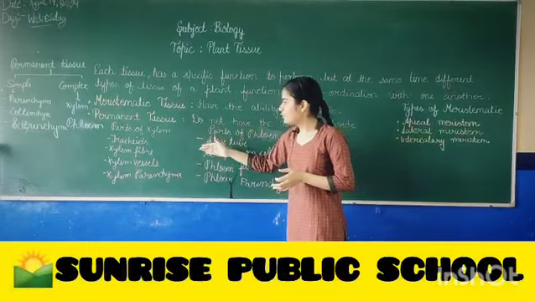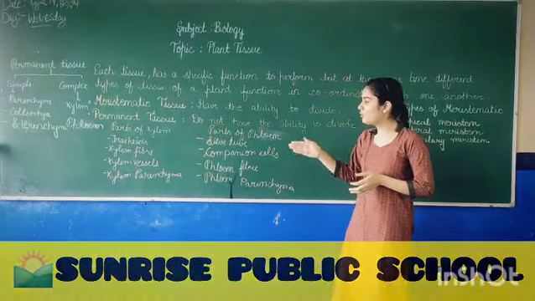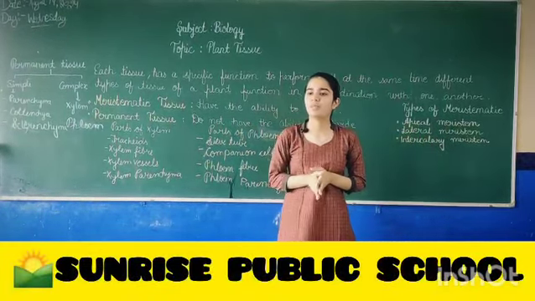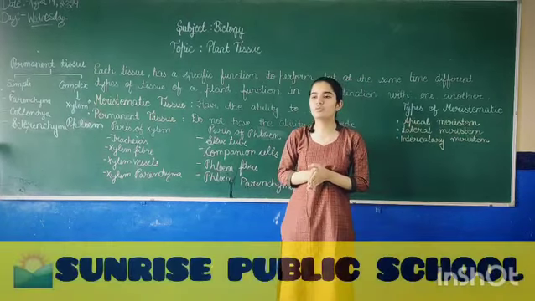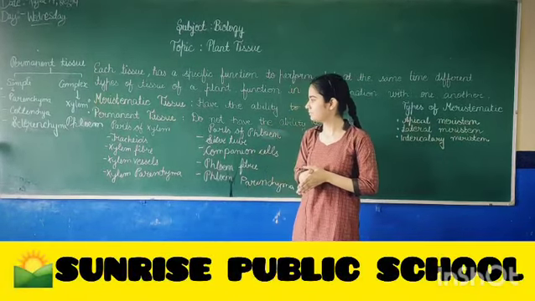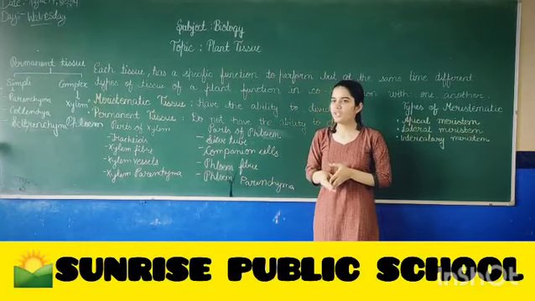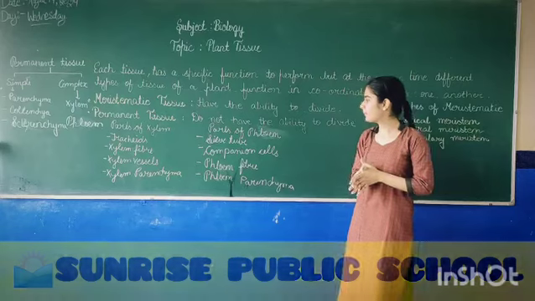Parts of xylem tissue: tracheids, xylem fiber, vessels and xylem parenchyma. Bhumika, tell me the parts of xylem tissue. There are four types of xylem tissue: tracheids, xylem fiber, xylem vessel and xylem parenchyma. Right answer, please clap for Bhumika.